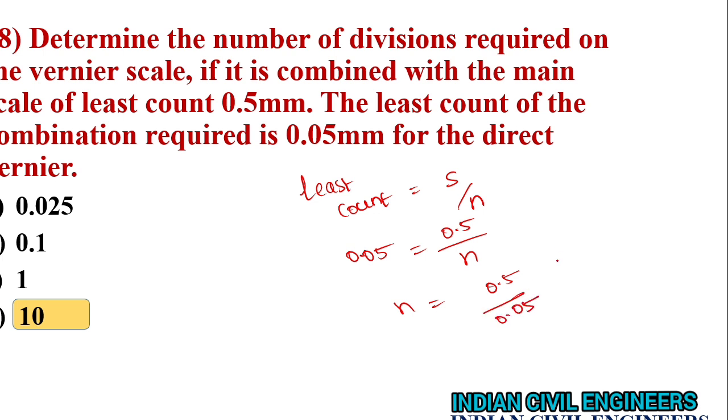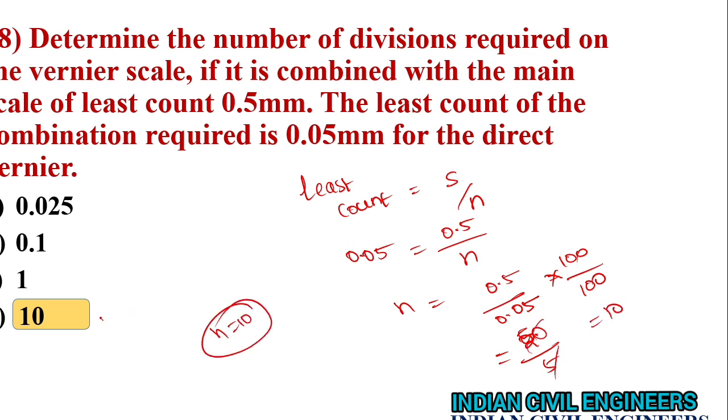If we multiply it by 100 and 100, what we get is 50 divided by 5. So if we cancel it, the value of N is equal to 10. Option B is the correct answer.